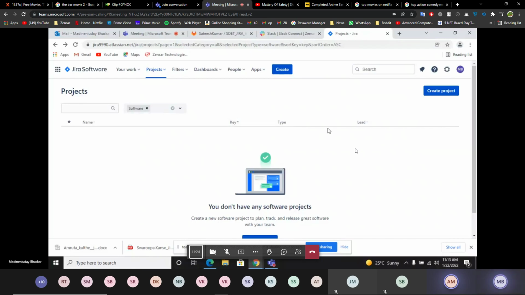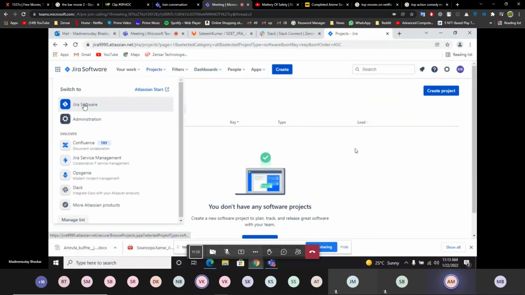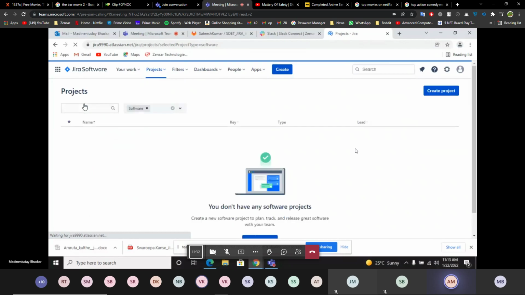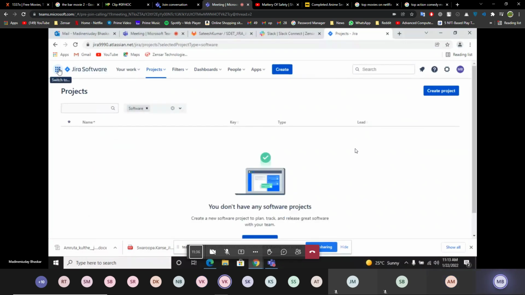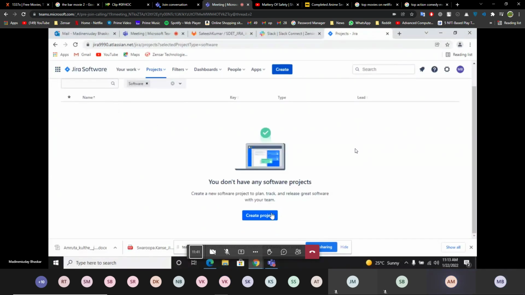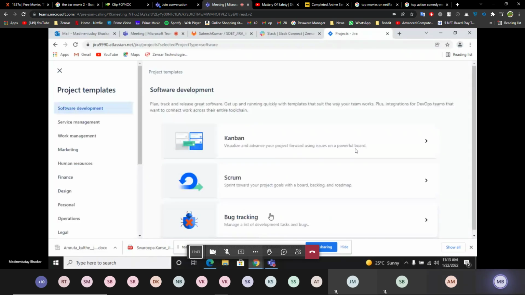Just go to that 9 dots and start the project creation. Yeah, Jira software. Okay, all are opening. Now scroll down. Create project. Yeah, Scrum, not Kanban. Okay.